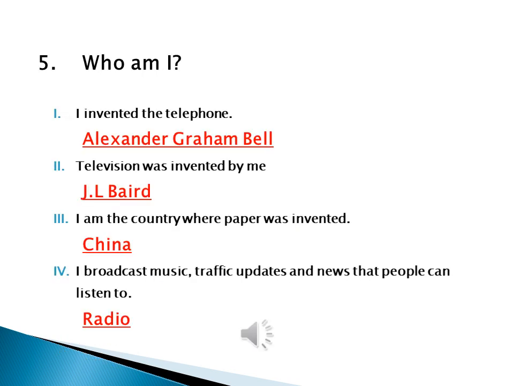In question number 5, who am I? The first part, in which you have to write the name of inventor of telephone. So the answer to this is Alexander Graham Bell. Next is, you have to write the discoverer of television. So the answer is J.L. Baird, or you can write John Logie Baird. Then is, you have to write the name of country where paper was invented. So the answer to this is China.